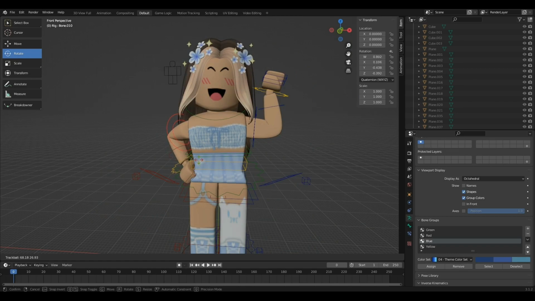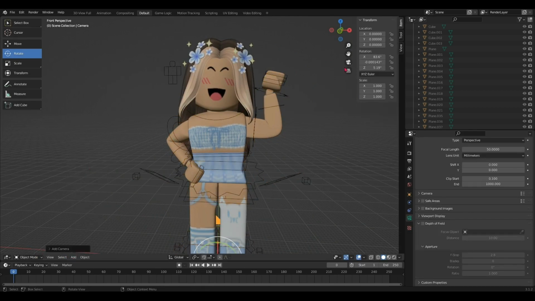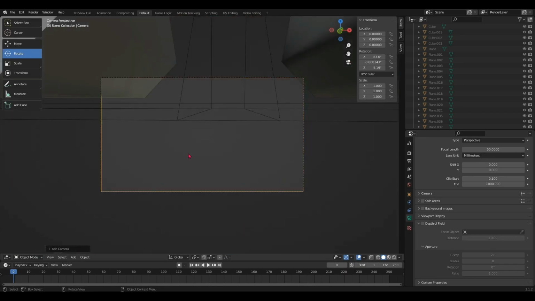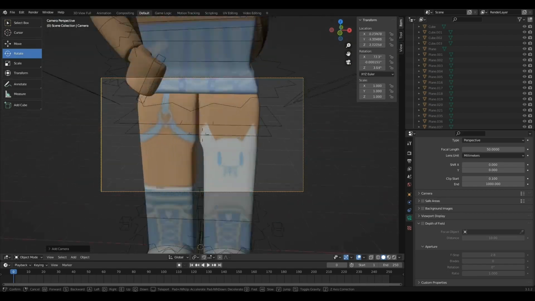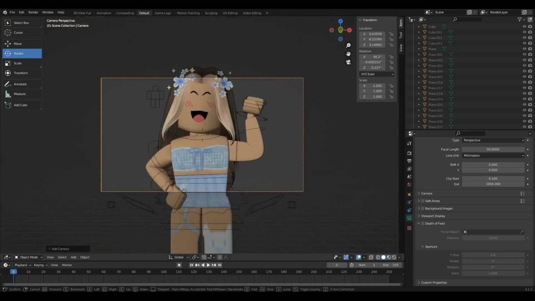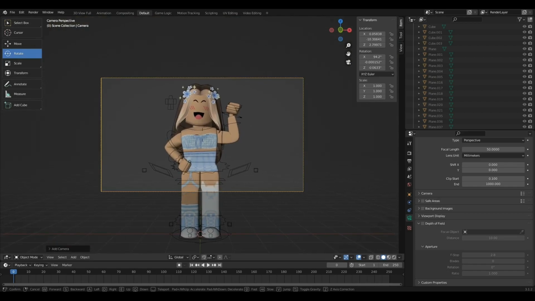Almost there. Okay, once your pose is done, go to object mode now, select add, camera, click the camera icon here, and it's the same things to move like you moved before. So now just move this, select the part you want to get in the camera. Here is the part I'm going to get.